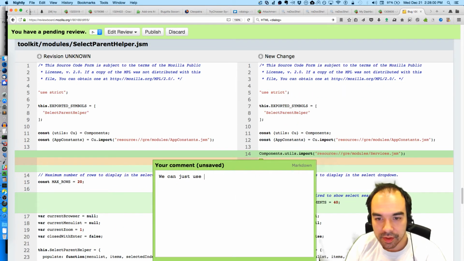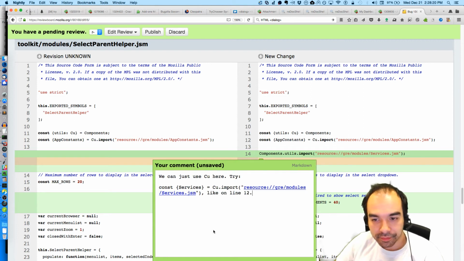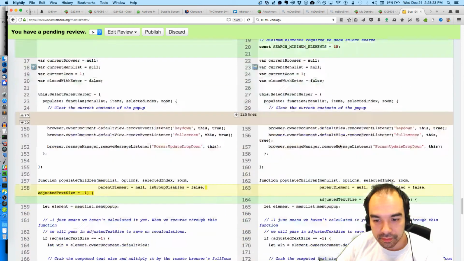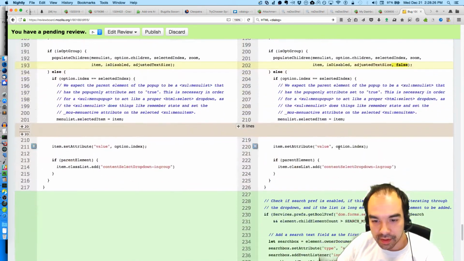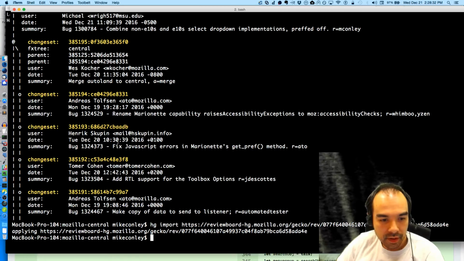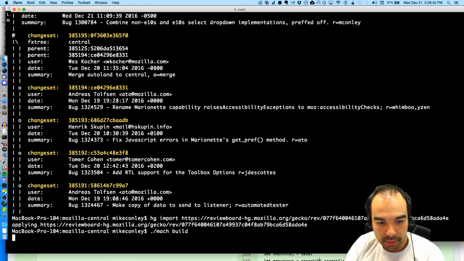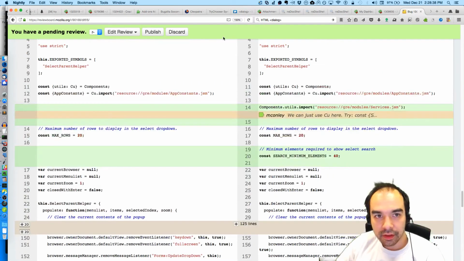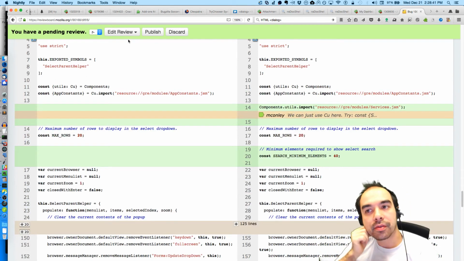We can just use CU here. Try const services equals Cu.import resource gre services.jsm, like on line 12. And why does he need services again? Services. Oh, he wants prefs. Okay. Let's try this thing out. Build. Let's try it out. Close off this review.